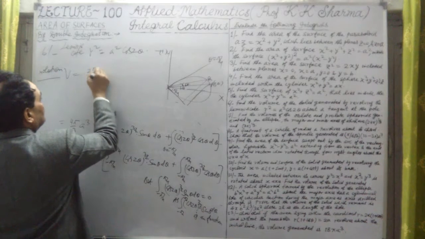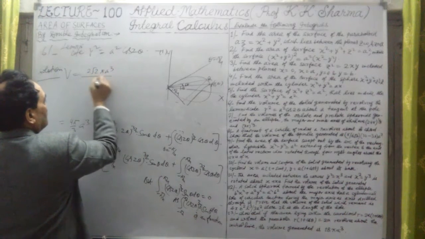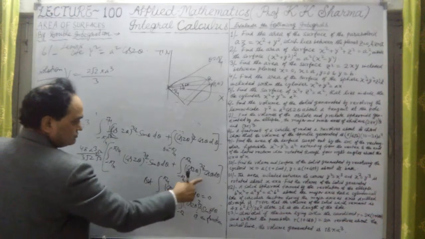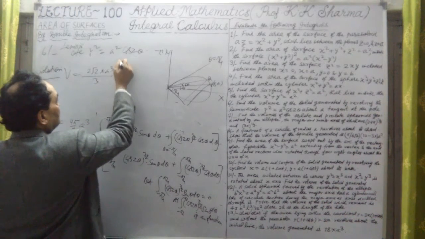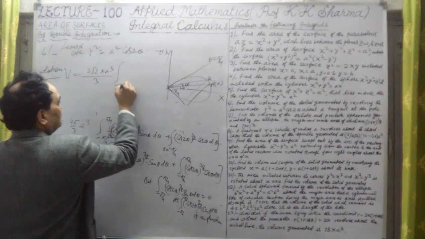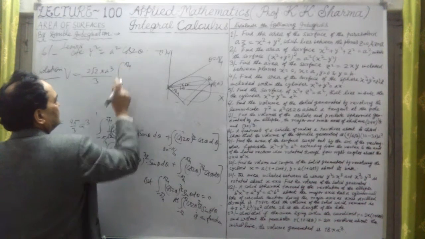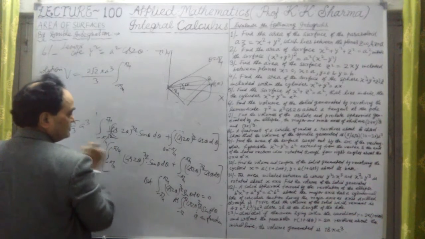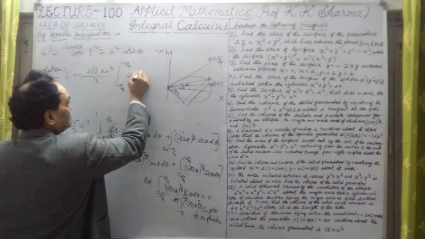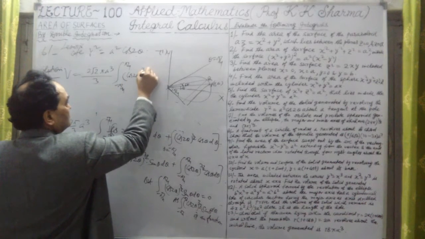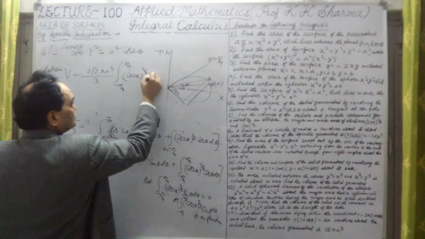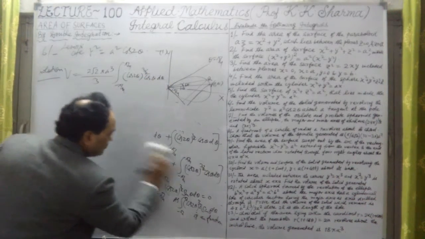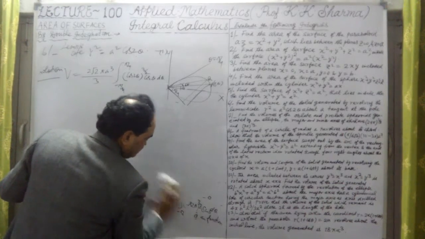It is 2 root 2 into pi a cube upon 3 in the denominator. Now this value is only left over. Now the limits are minus pi by 4 to plus pi by 4. I can write it as 0 to pi by 4, twice of this. That's all right. But now only cos 2 theta whole power 3 by 2 into cos theta d theta is left over. Now let me further solve it. That will give us the final answer.